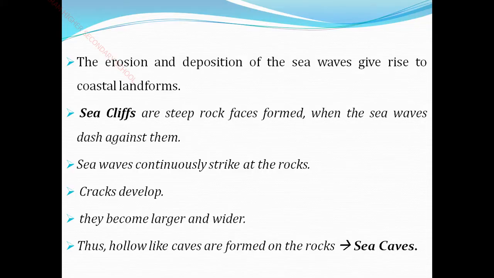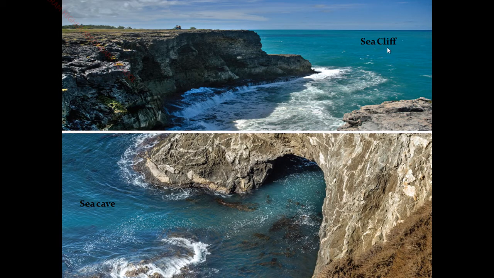In the previous class I stopped here. What is meant by sea cliff? We have seen that sea waves give rise to coastal landforms, and they cause erosion and deposition. So these are called a sea cliff. And the sea caves, see how they are formed. Sea caves are formed like a hollow in a rock. In this rock you see there is a hollow like a cave. So this is the sea cave, and this is the sea cliff we saw in the previous class.